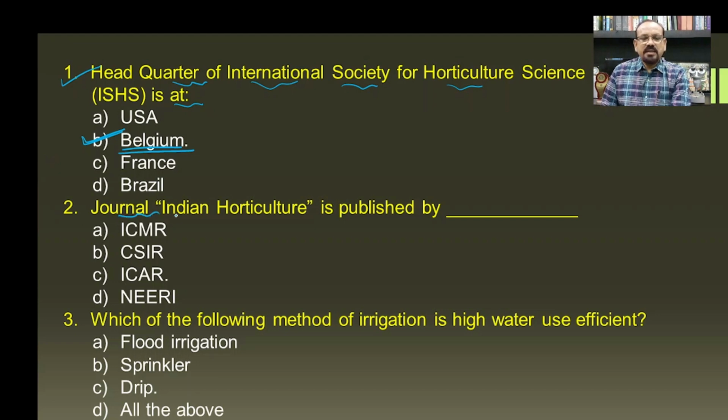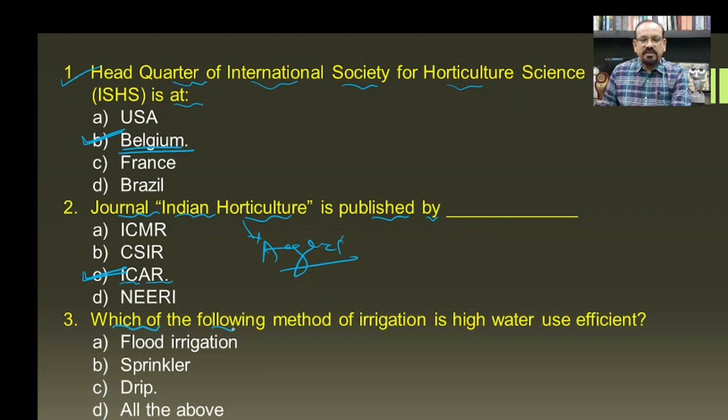Then the journal Indian Horticulture is published by. Horticulture is one of the topics from agriculture, and hence the related institute is the Indian Council of Agricultural Research, which is related with the publication of the journal Indian Horticulture.